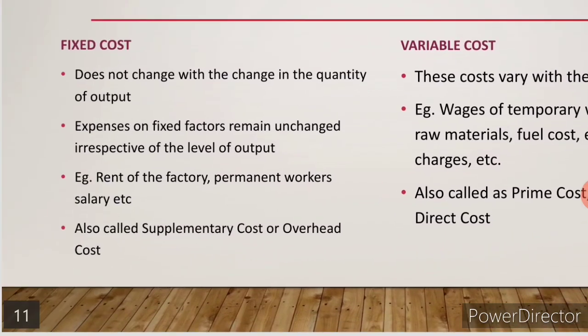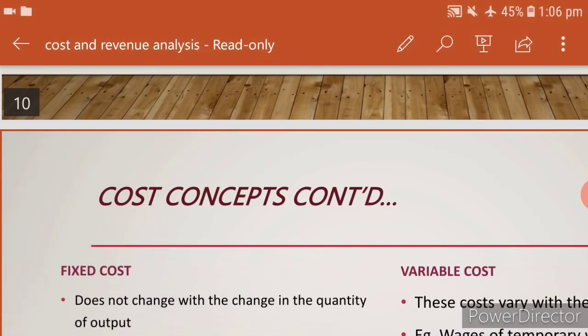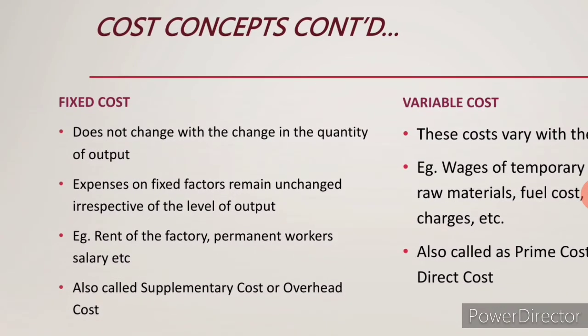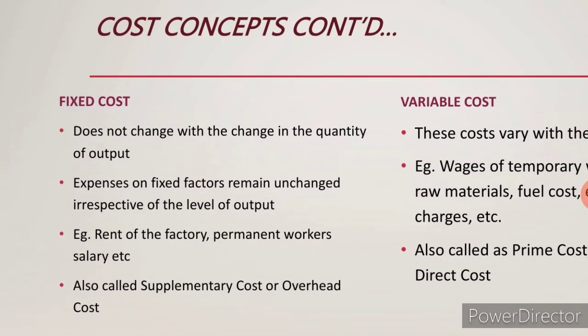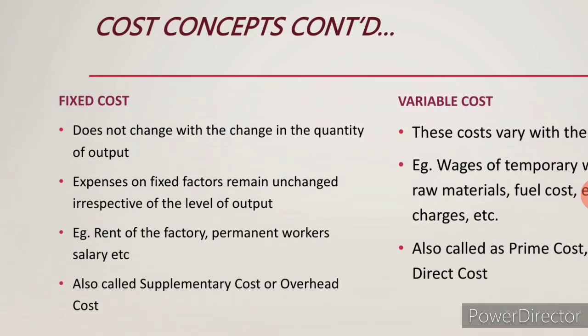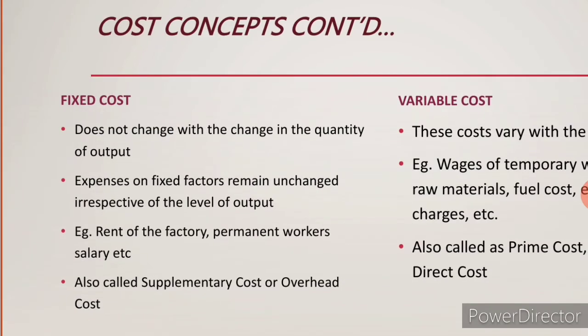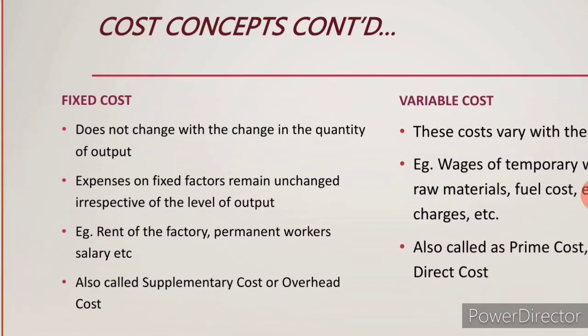For fixed cost, for example, rent for the factory. See, the rent will not change every month. So, rent is a constant. This month he paid 10,000, next month also he will be paying the same amount 10,000. For the whole year he will be paying the same amount 10,000. Next, permanent worker salary. For the entire academic year, the payment paid to the worker, the salary will be the same.